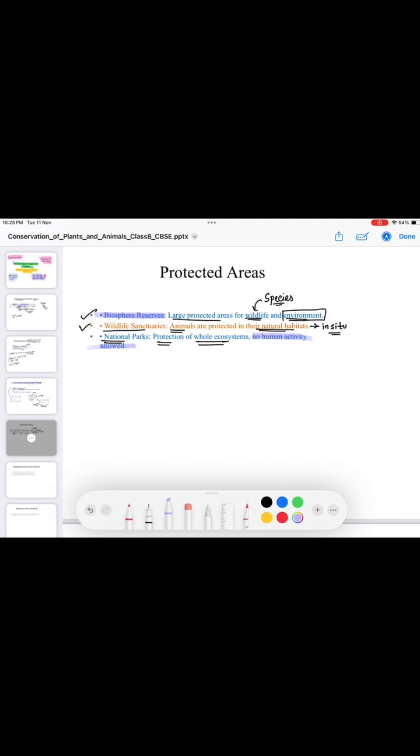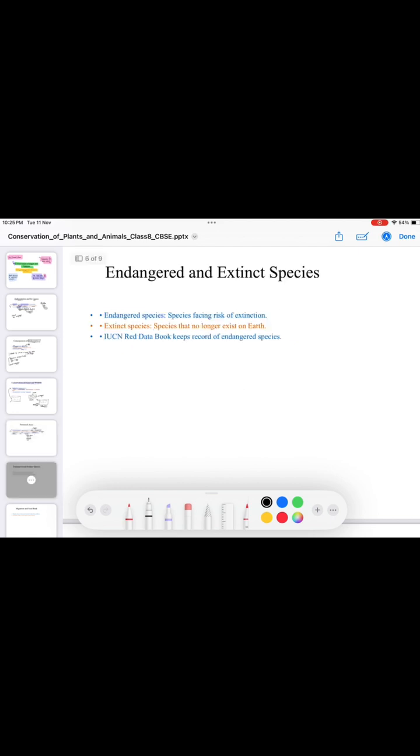Okay, next is national park. It protects the whole ecosystem, not only the animals or the plants. Human activity is also somehow allowed at the outer zone of these national parks. Humans can go and collect residue from the plants for their lifestyle, and if they want to collect some food, they can collect that, but only from the outer zone of the national park. The whole ecosystem is protected here, so that is why the food chain is also protected.